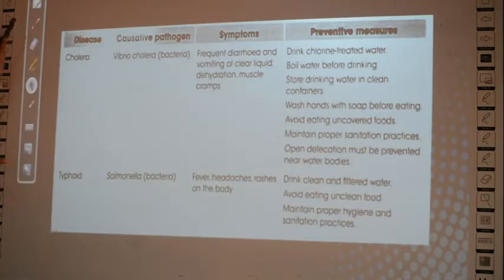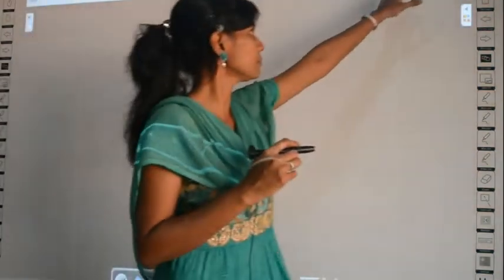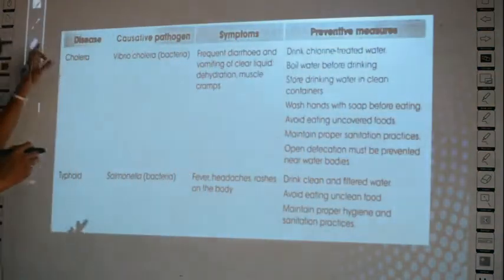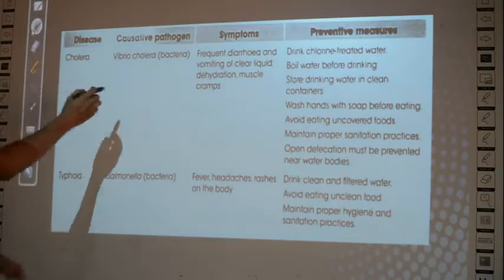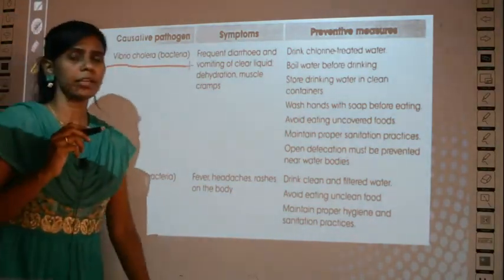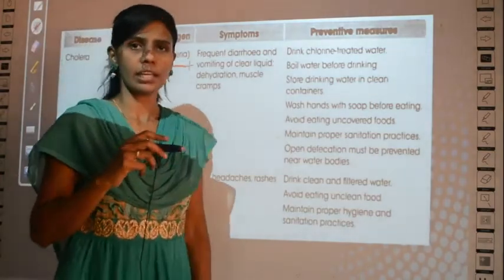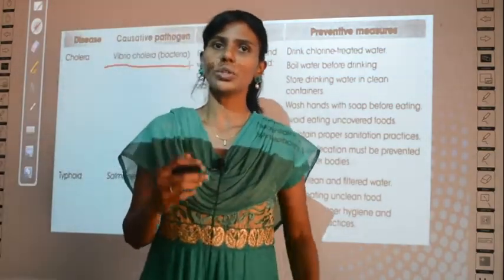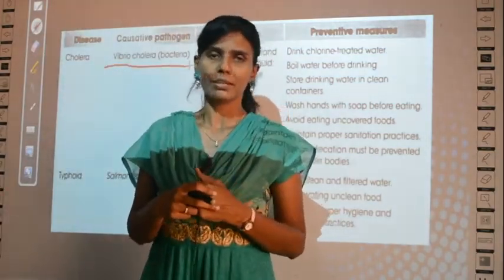There is an organism called Vibrio cholerae. What is the name of the organism? Vibrio cholerae. Can you see this word, Vibrio cholerae? Generally when you write a botanical name, you have studied about the nomenclature of living organisms.